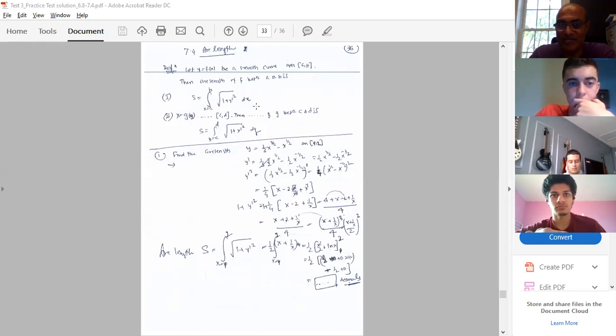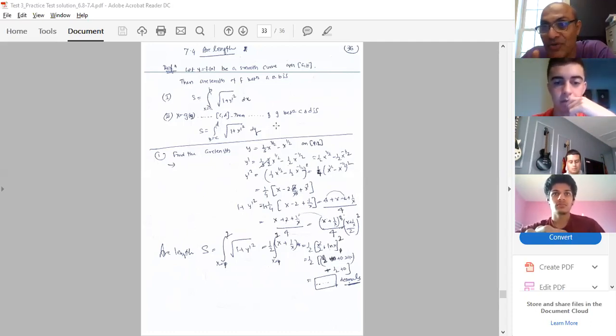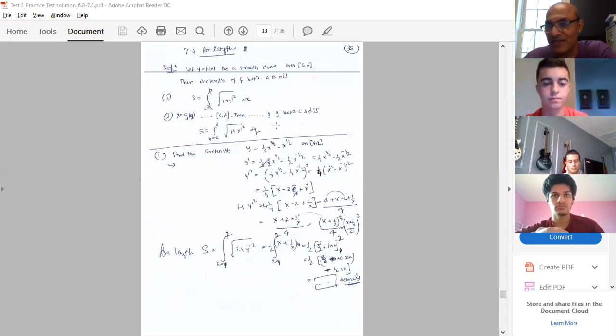A to b runs on the x-axis. So the integral of the square root of 1 plus y dash square dx. First example, I told you arc length is very simple. Only thing is, whenever you are taking the example of arc length, you have to be very particular about the perfect square. I'm taking right now just one example, and then practice this example. The rest of the things we will be continuing on Monday.